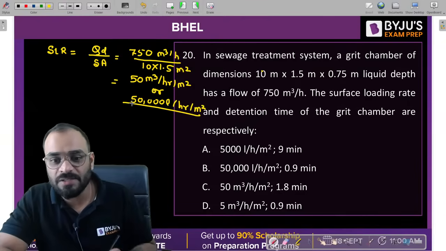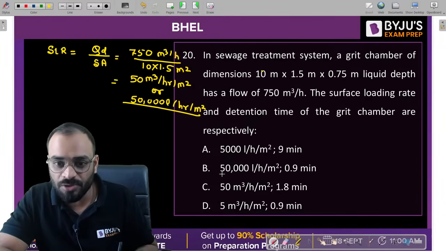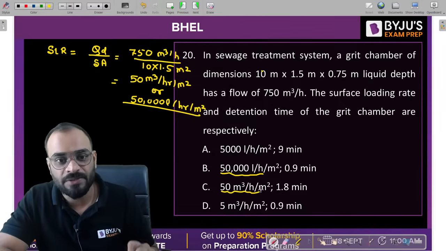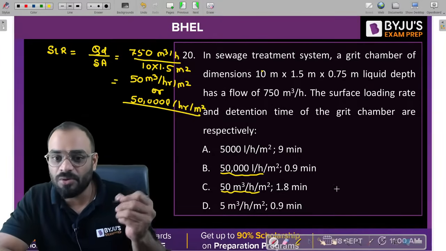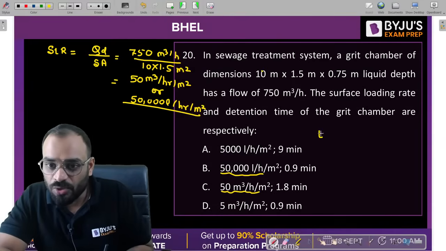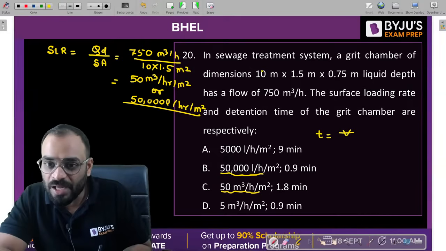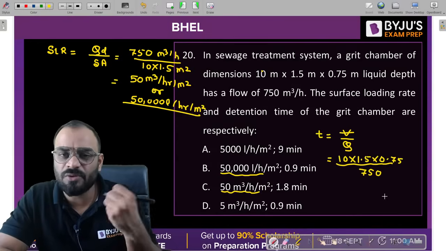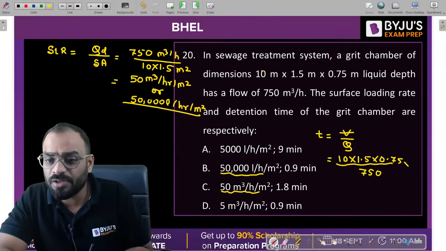These are the two options which we can put. Okay, but guys, we need to see here there are two options which is having same value. One is this and second is this. So still we need to find out the value of detention time. So let's find out what is the value of detention time. It is nothing but volume of the tank divided by design discharge. Now total volume is 10 into 1.5 into 0.75 divided by 750. So you will get the answer in terms of hour, but I need to convert it in terms of minute.